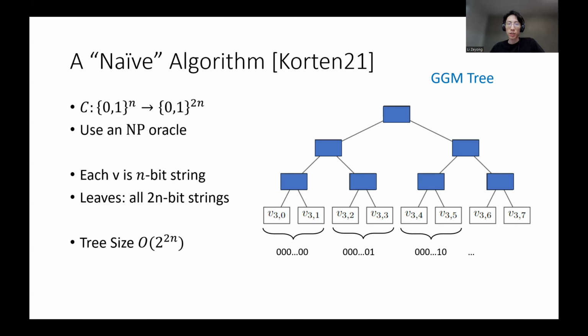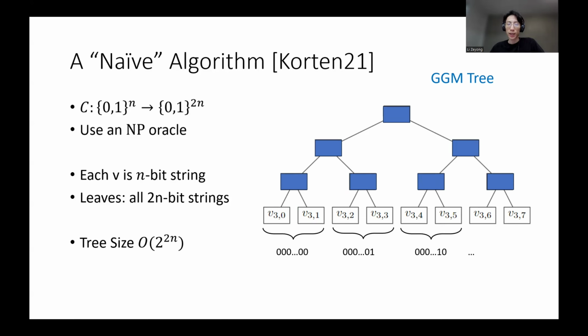So because of this, the tree size will be exponential in n, but we'll handle this towards the end of the talk. Now here is how the algorithm proceeds. We are going to invert vertices one by one. By that, I mean that, for example, let's consider these three vertices.